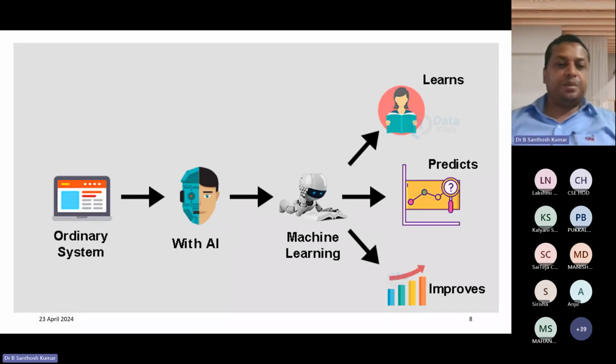Then what is the difference between an ordinary system and one with AI? Nowadays many people are talking only about artificial intelligence, and many colleges have started courses related to emerging technologies. By emerging technologies they mean artificial intelligence, data science, or artificial intelligence and machine learning, or cyber security, or IoT. These are all very famous.